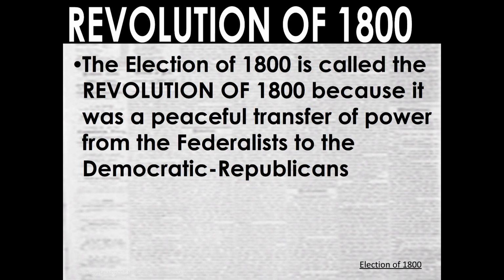The election of 1800 is called the Revolution of 1800 because it was a peaceful transfer of power from the Federalists to the Democratic Republicans, which is good. We always like the peaceful transfer of power when we go from one presidency to the other. That was very true from Bush to Obama and Obama to Trump. It's always good to maintain that transfer of power just for the good of the people and the strength of the country.